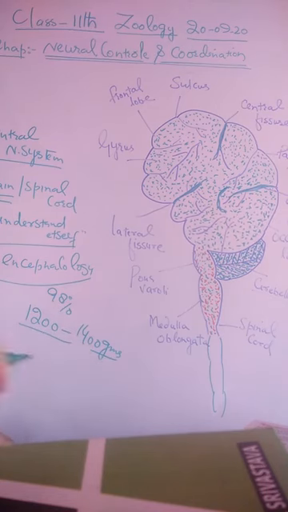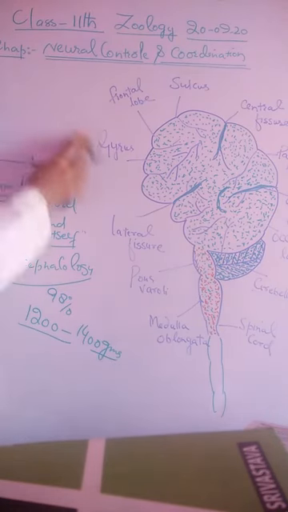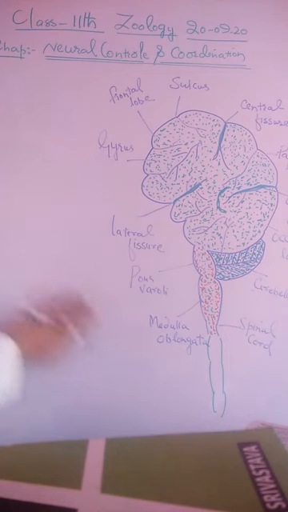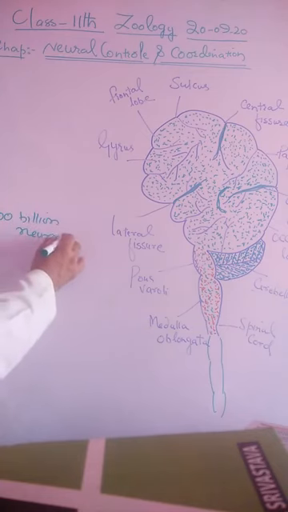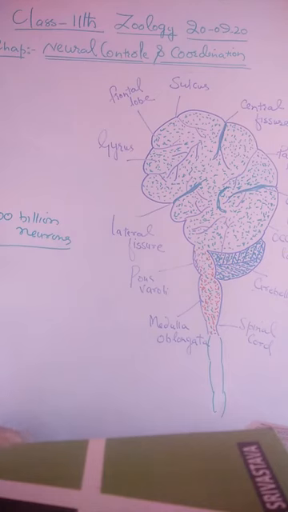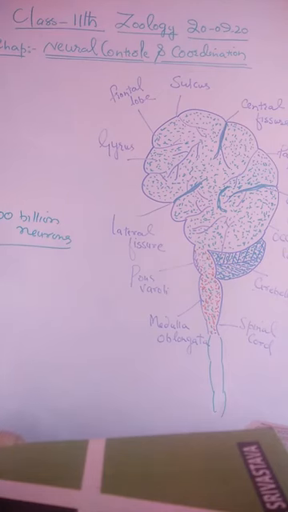So far as the number of neurons in the human brain is concerned, that is a very high figure. That figure is 100 billion neurons. 1 billion contains 100 crores. This means the number of neurons in the human brain.